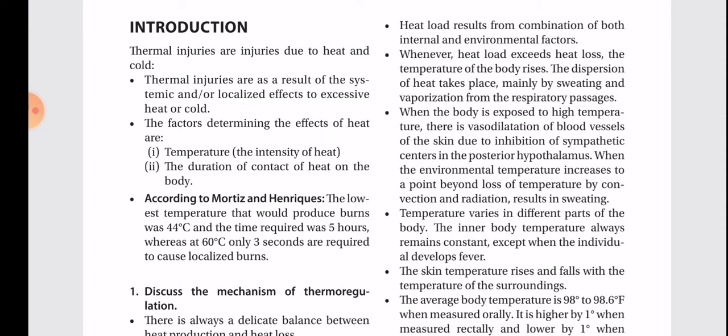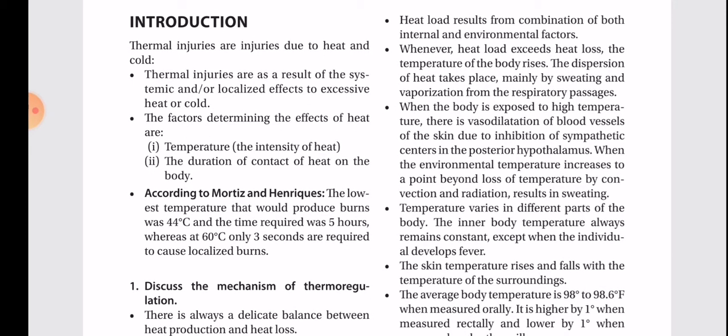Introduction. Thermal injuries are injuries due to heat and cold. Thermal injuries are as a result of the systemic and or localized effects of excessive heat or cold. The factors determining the effect of heat are temperature, the intensity of heat, the duration of contact of heat on the body. According to Morris and Henry, the lowest temperature that could produce burns was 44 degrees Celsius and the time required was 5 hours, whereas at 60 degrees Celsius only 3 seconds are required to cause localized burns.